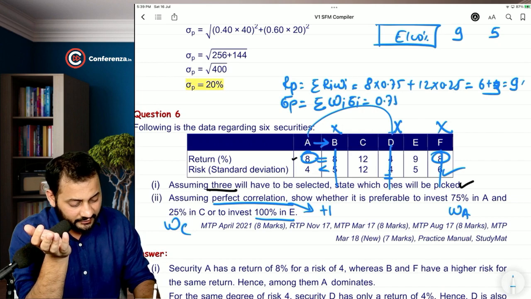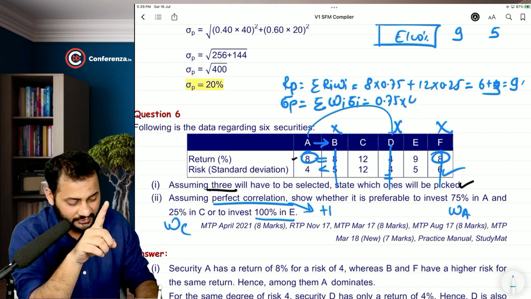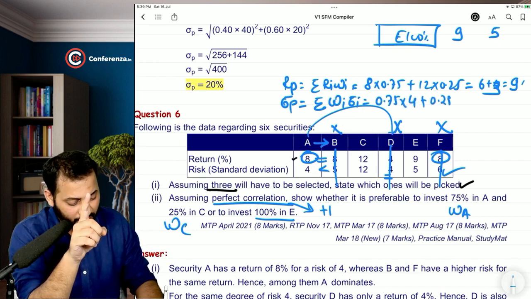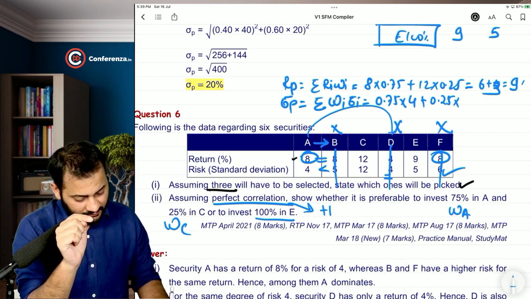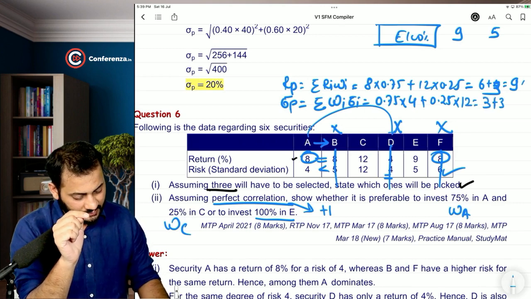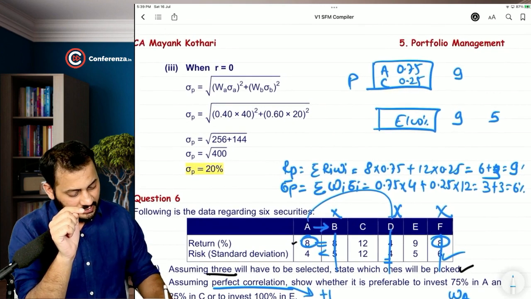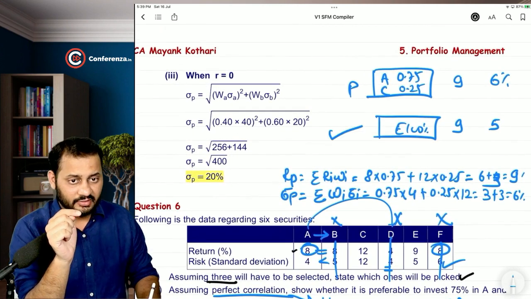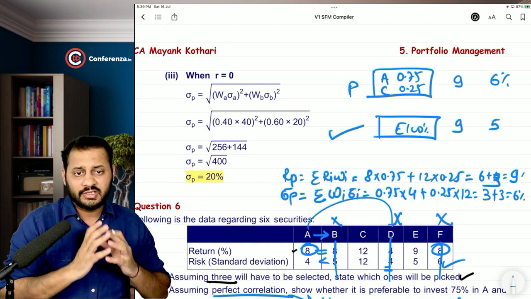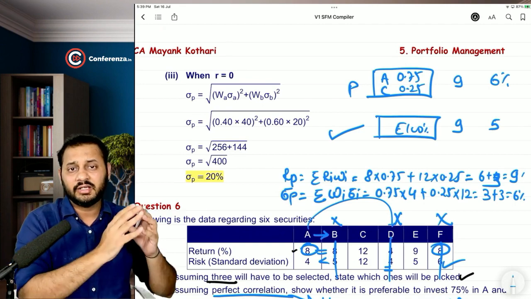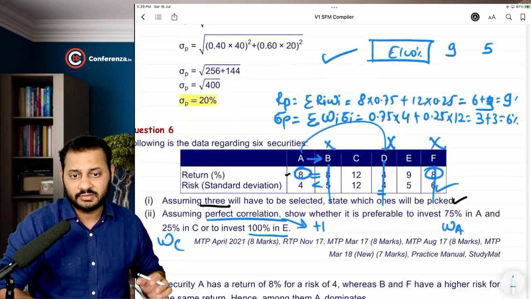So 0.75 into the risk of A, which is 4, plus 0.25 into the risk of C, which is 12. So 3 plus 3, 6%. Now we can clearly say that security E wins the race. Why? Because it comes with the same level of return and lower risk.